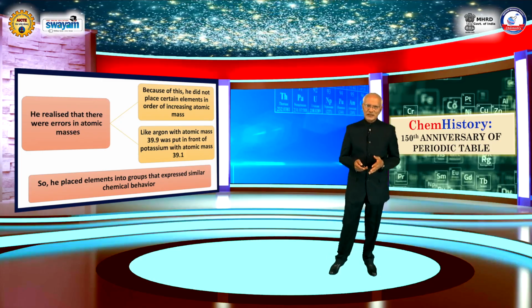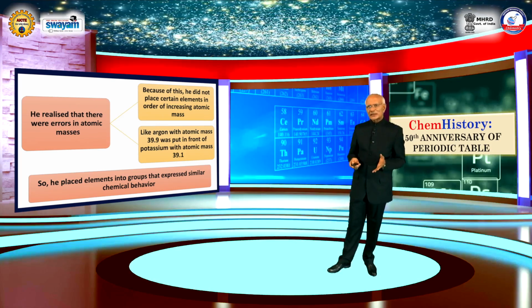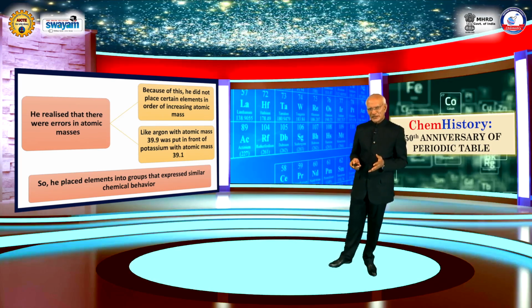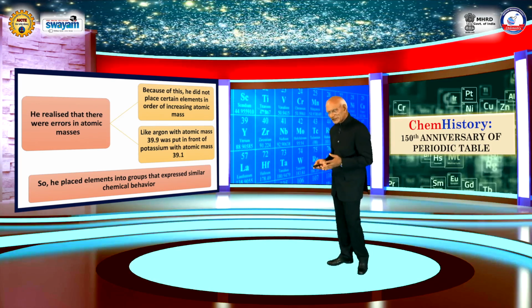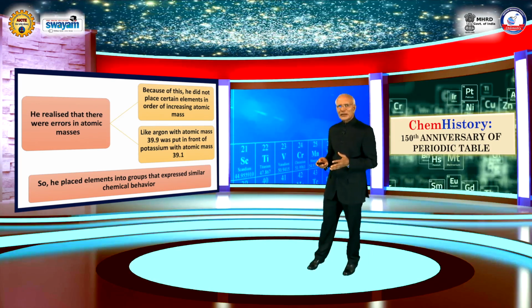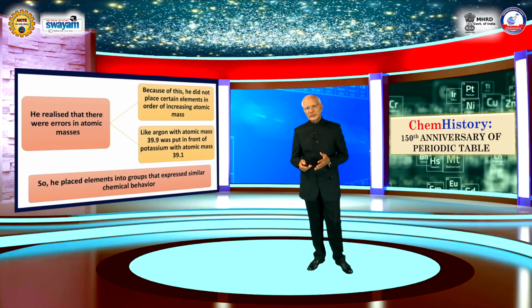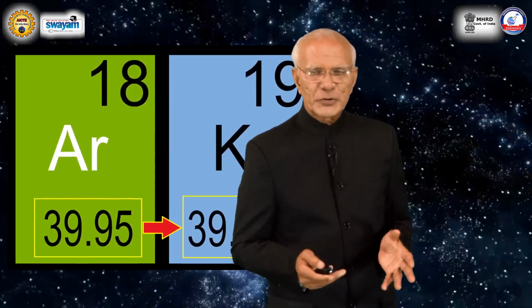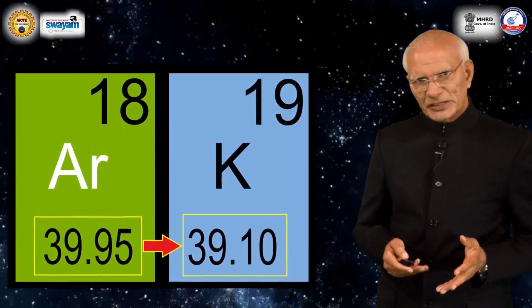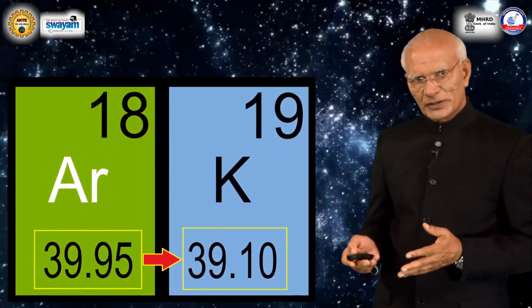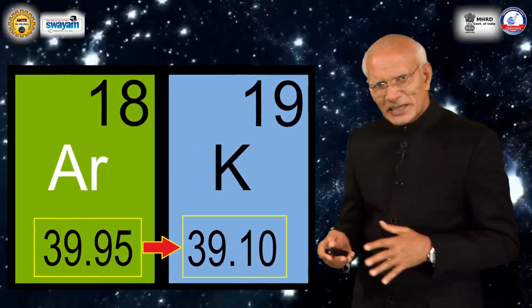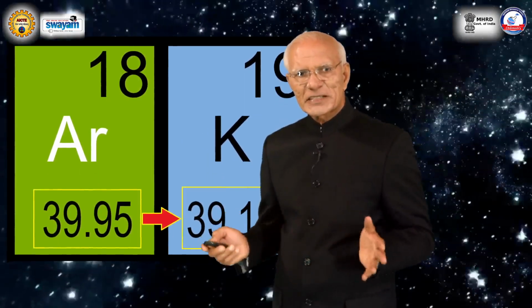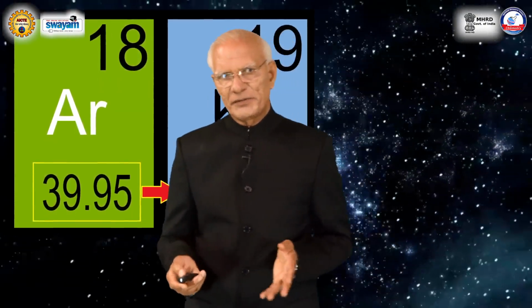He realized that there were errors in atomic masses, and because of this he did not place certain elements in order of increasing atomic mass. Like argon with atomic mass of 39.9 was put before potassium with atomic mass of 39.1. So, he placed elements into groups that expressed similar chemical behavior.